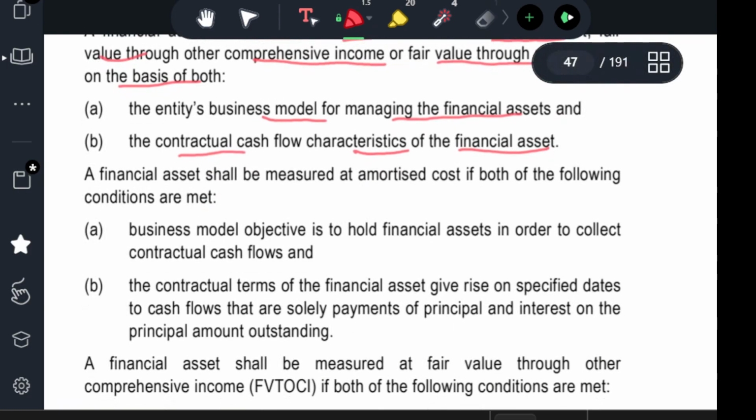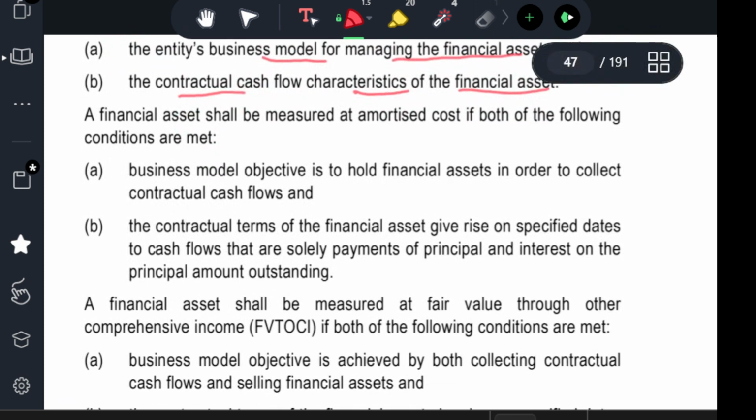We also see the contractual cash flow, whether the cash flow accrues to operations, investments or finance. After seeing this only can we consider whether it is comprehensive income or fair value through profit and loss account. The financial asset shall be measured at amortized cost if both the following conditions are met.